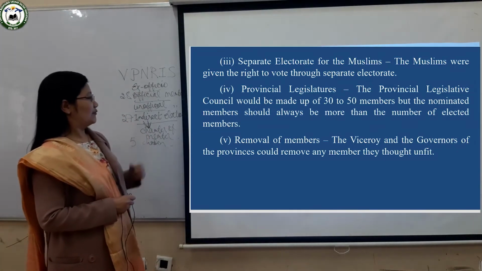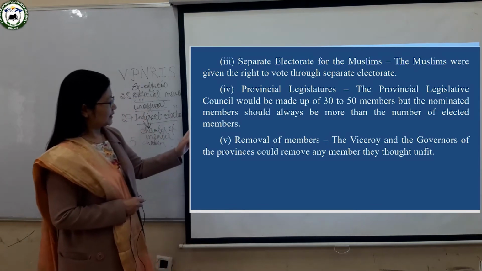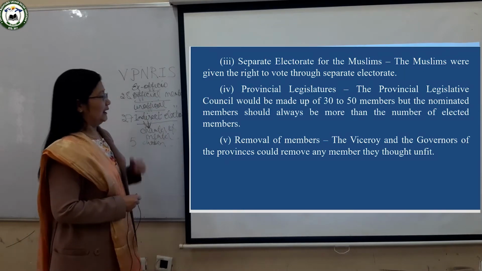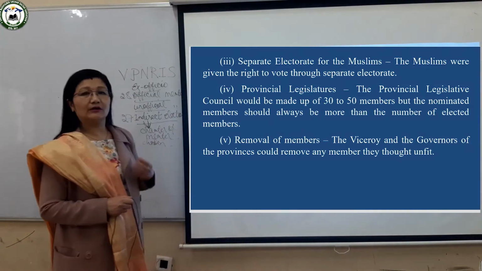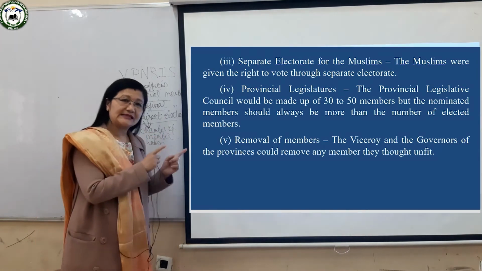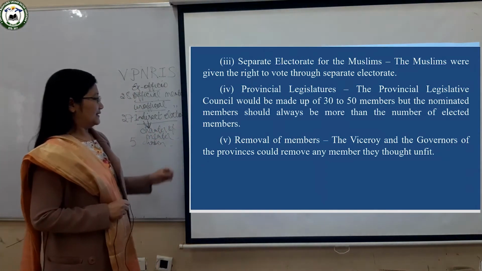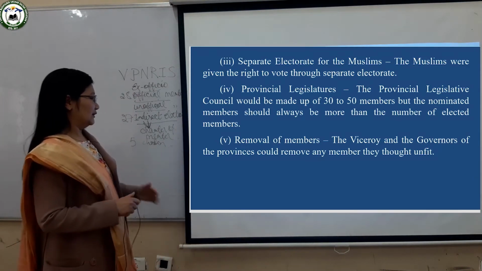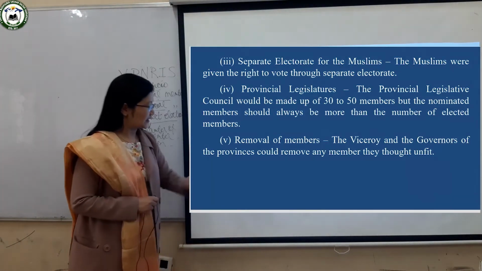He was the executive member in the state. That means in Bengal's Executive Council, Raja Kishorilal Goswami was the member. And in this Executive Council, again, like in the Legislative Council, the number of members was increased. Like for instance, in the Legislative Council we said from 16 it was increased to 60. And here in the Governor's Executive Council also, the number of members was increased. Before it was 2, later on it was increased to 4.